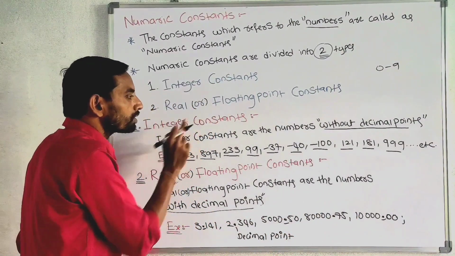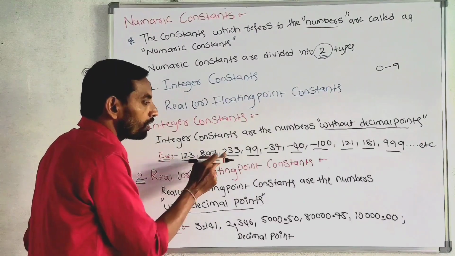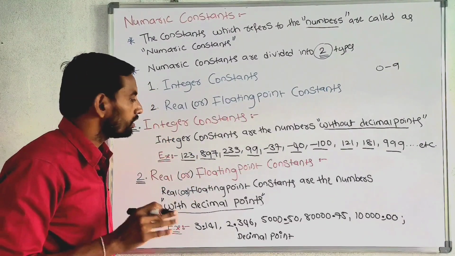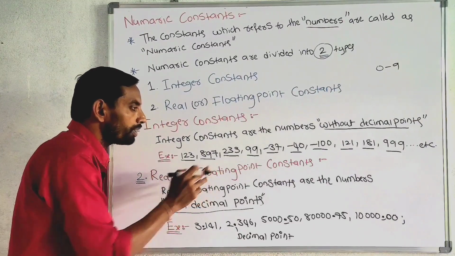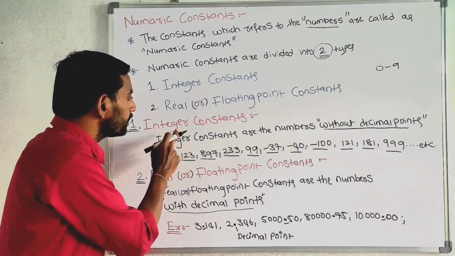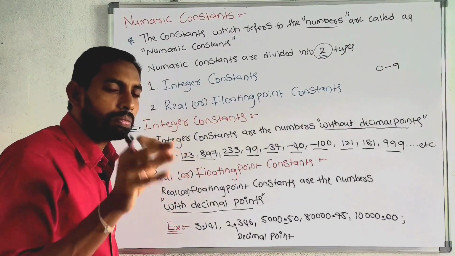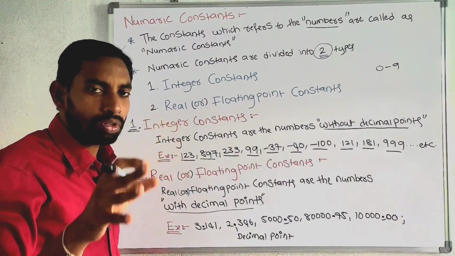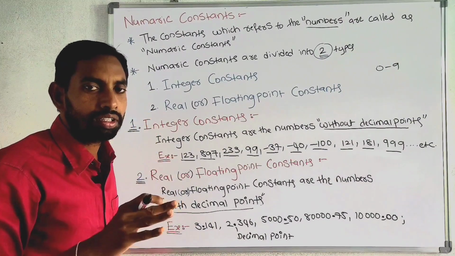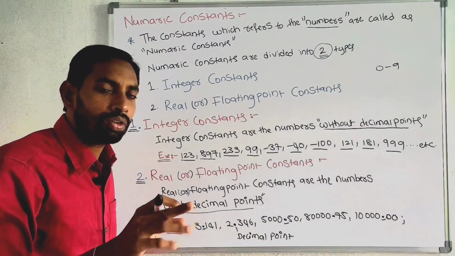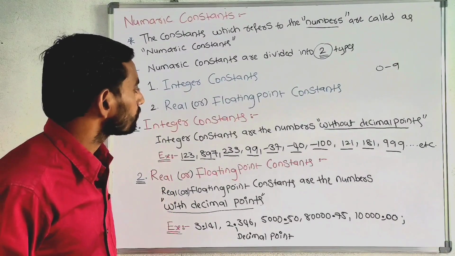Here integer constants can allow the numbers without decimal points. The difference between integer constants and real or floating point constants is integer constants always allow the numbers without decimal points, whereas real or floating point constants allow the numbers with decimal points.